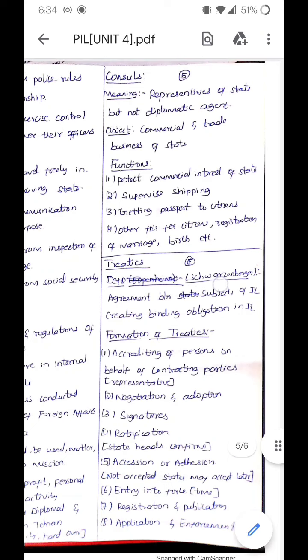The next concept is consuls. So, who are consuls? Consuls are representatives of a state, but they are not diplomatic agents. They are also representatives, but they are not diplomatic agents. So, why are consuls sent to different states? They are sent to different states to control commercial and trade business of the state. They only look after the commercial and trade business of a state.